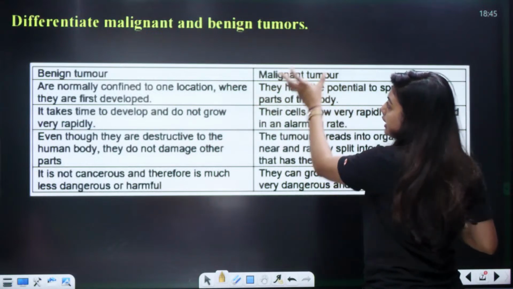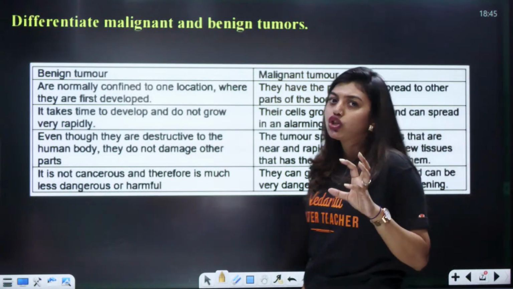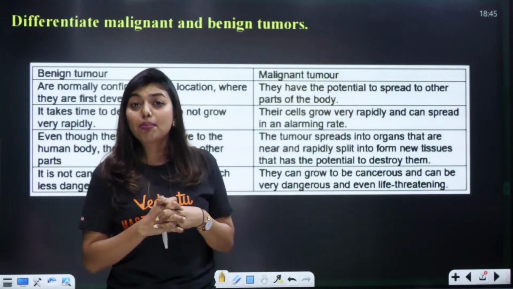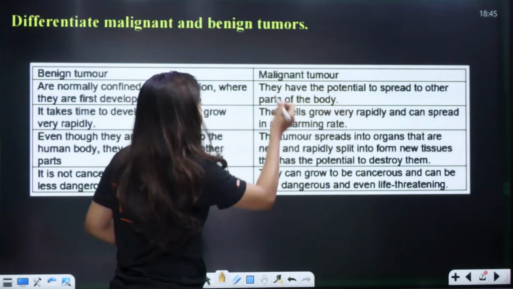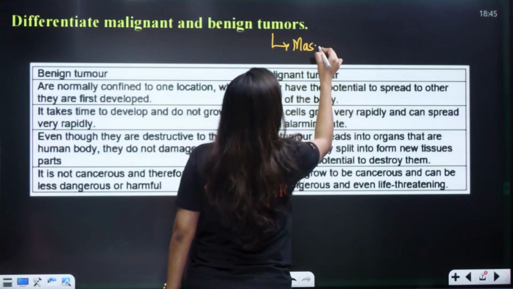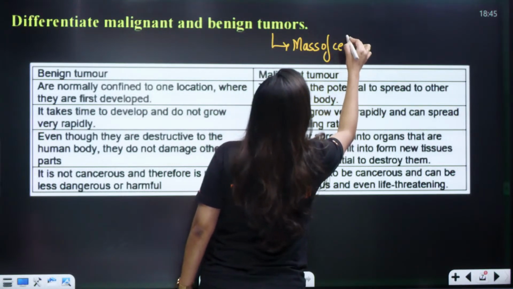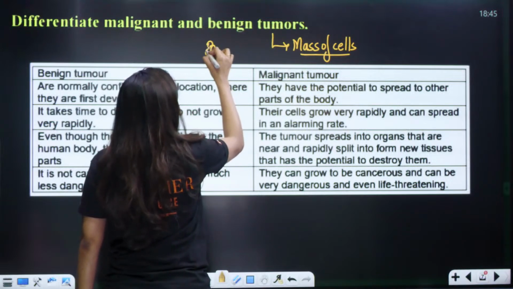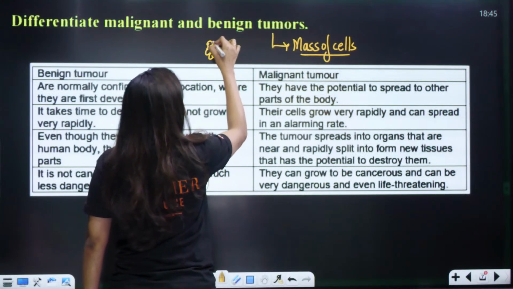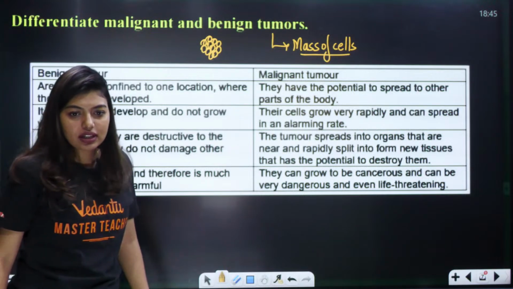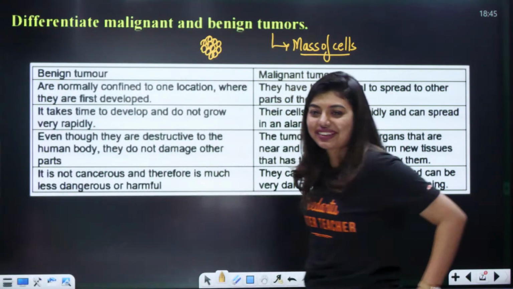Differentiate malignant and benign tumor. Okay, so now tumor means what? Many cells come together and they form a mass of cells, right? I can say, ma'am, tumor means a mass of cells. So many cells have come together and they are accumulated in one spot. So it's like a mass of cell. Got it? Okay, clear.